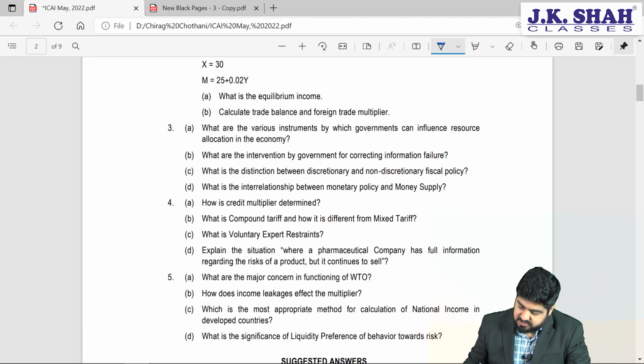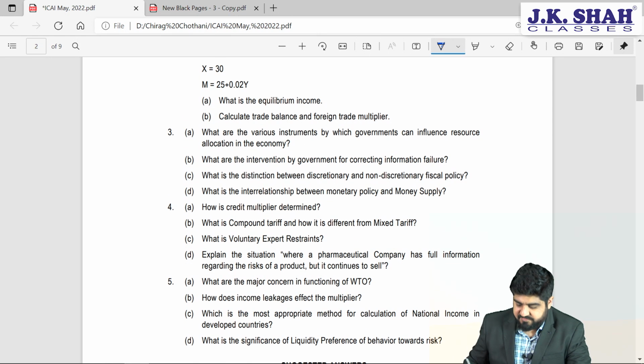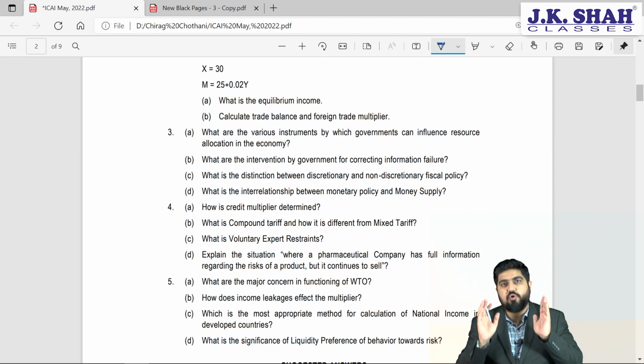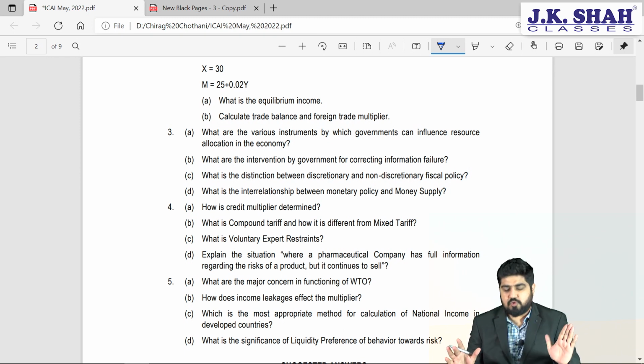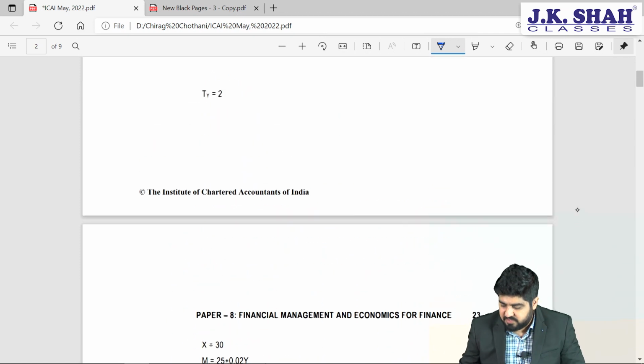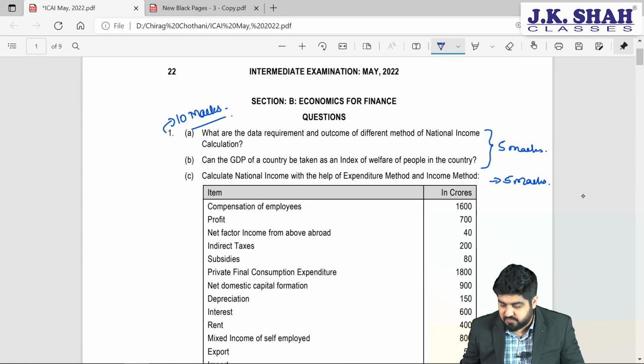Similarly, question number 3 is for 10 marks, 4 is for 10 marks and 5 is for 10 marks, friends, but all of them are theoretical, concept-based questions. That means if you are able to understand the concepts nicely, you can write these answers, no problem at all. But the question here is, sir, for 2 marks and 3 marks questions, how much do we need to write?